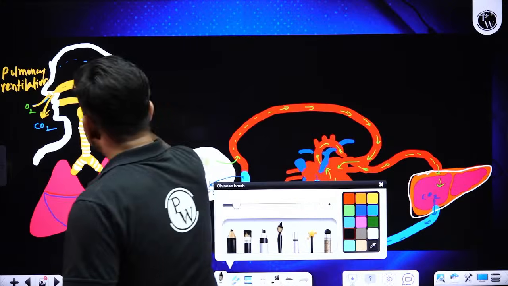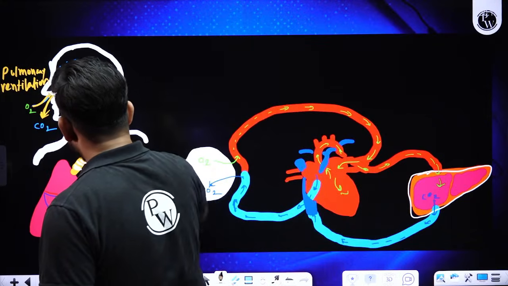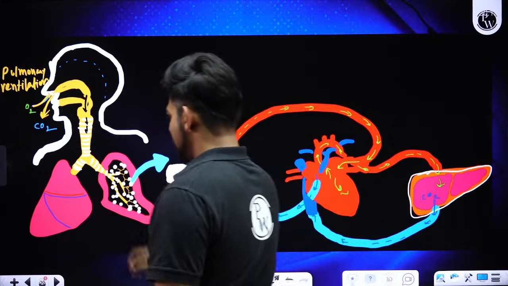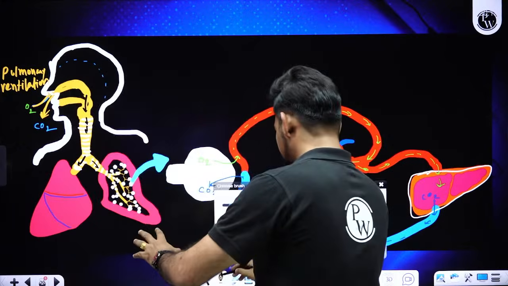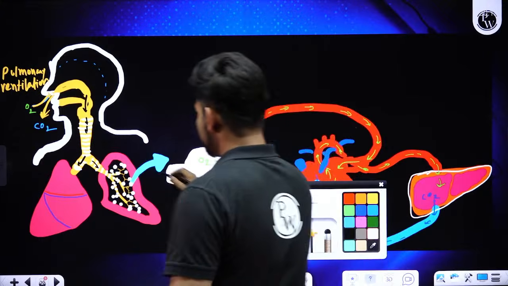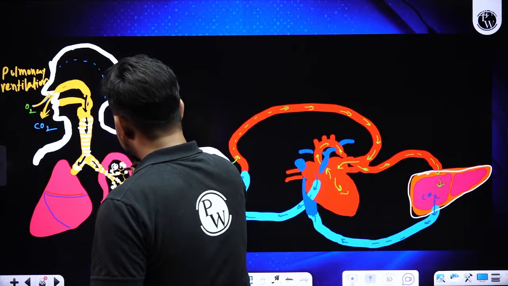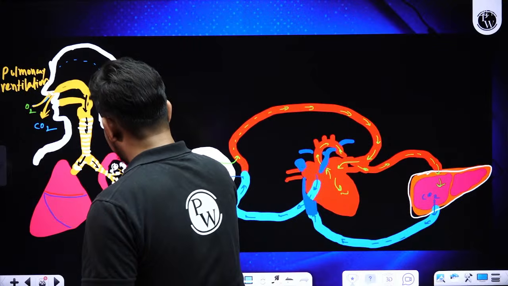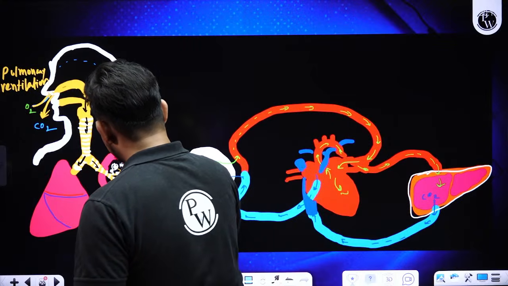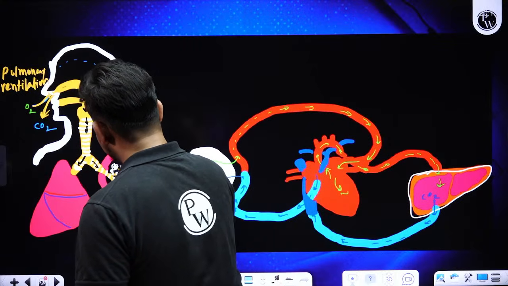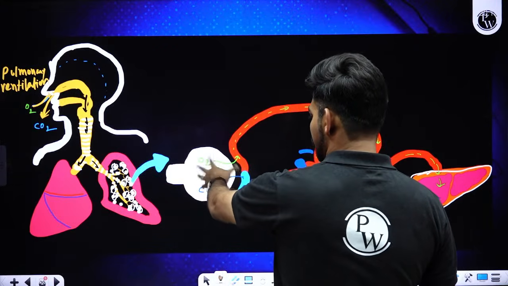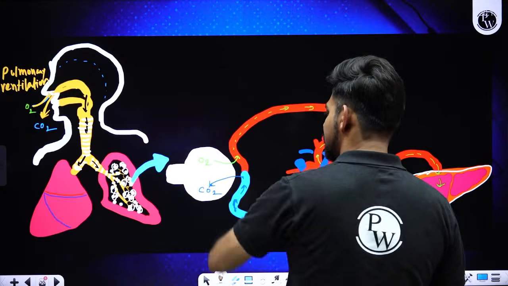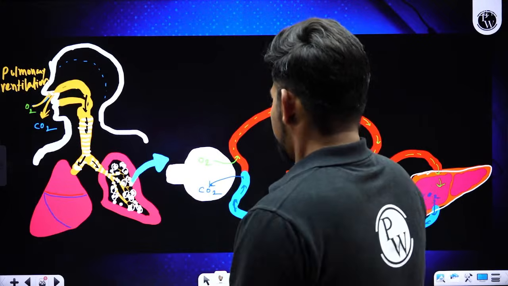It will enter into the respiratory tract inside our body, then through trachea, bronchi and bronchioles, it will reach some balloon-like structures inside our lungs, the alveoli, and gaseous exchange will be occurring there.